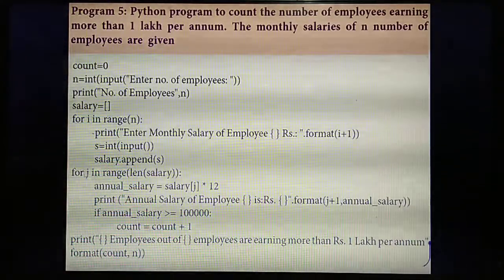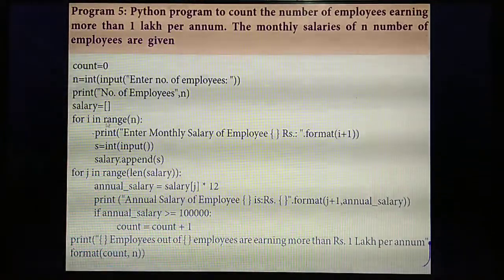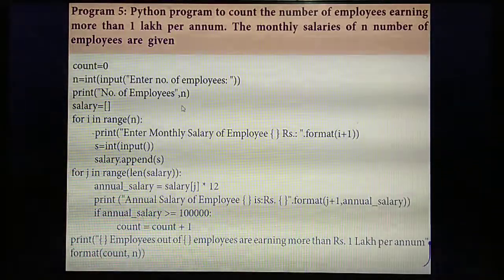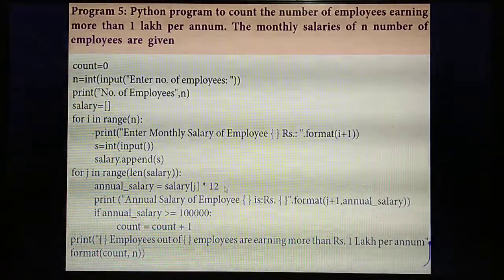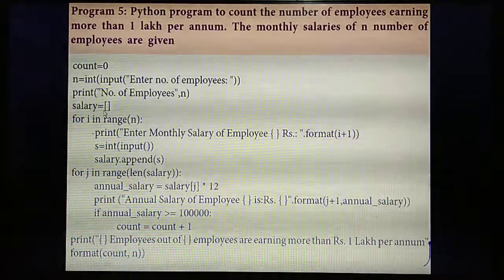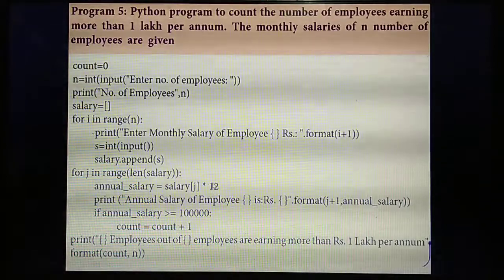Which variable are you going to use to go through the length of the salary? j. Understand? So salary of j. That means first index value. Salary of 0, salary of 1, salary of 2, salary of 3, salary of 4. Likewise, each salary into 12. Understand? So you are storing the values for 1 month, but you are going to calculate for annual salary. So you need to calculate into 12.